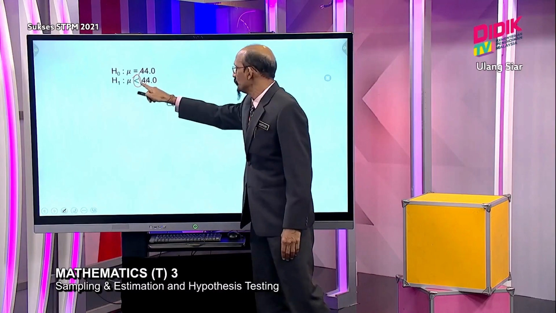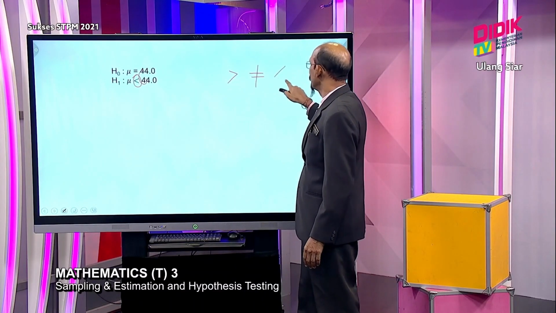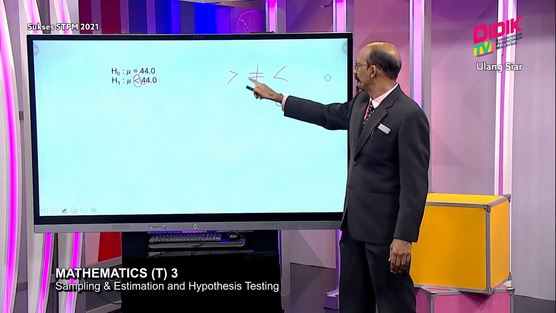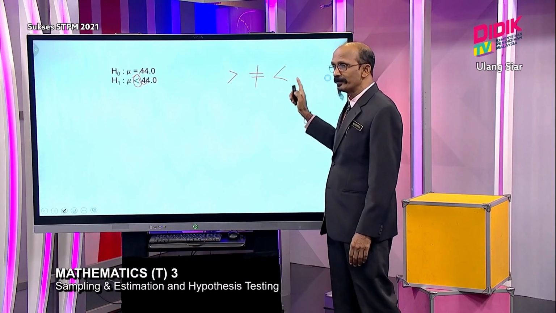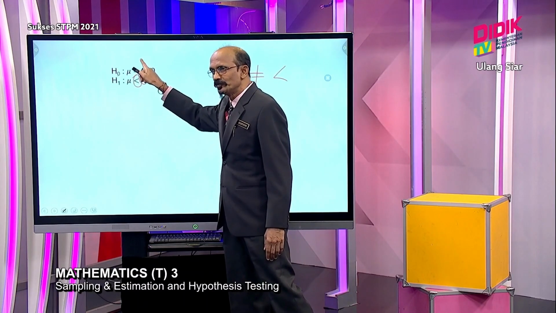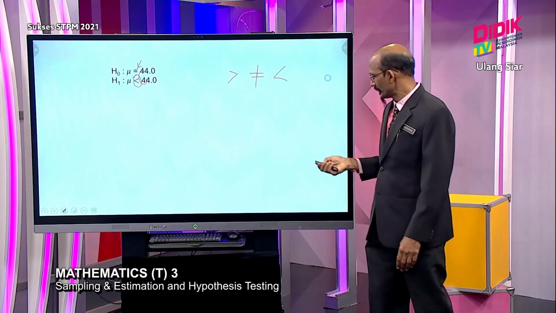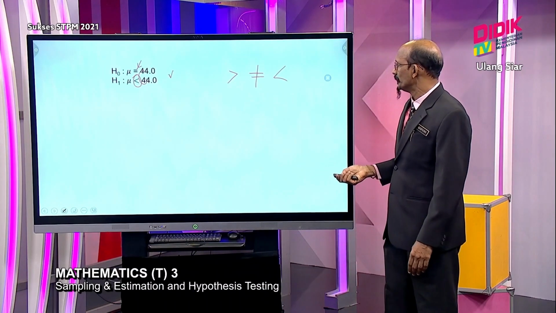Because if your sign is, you've got 3 possibilities: either greater than, not equal to, or less than. A different symbol will come out for different tests. But for your H0, you can always use the equal sign. Easier. So the first step, you get 1 mark.